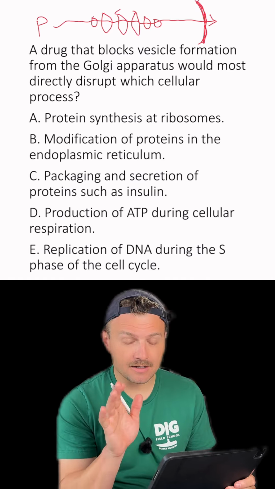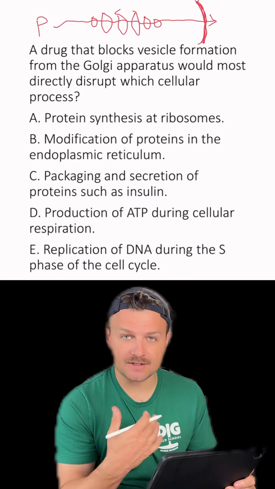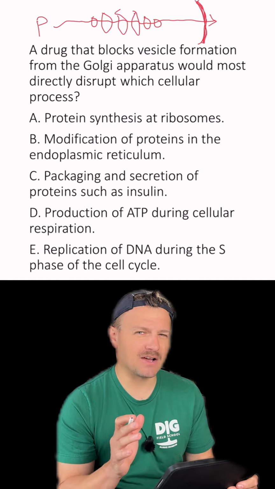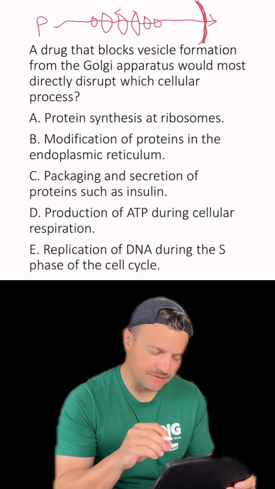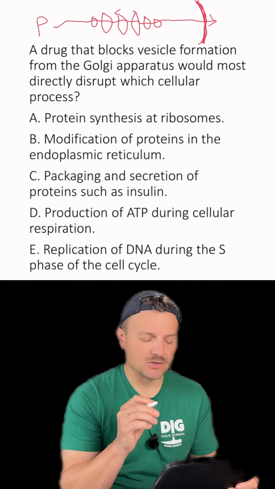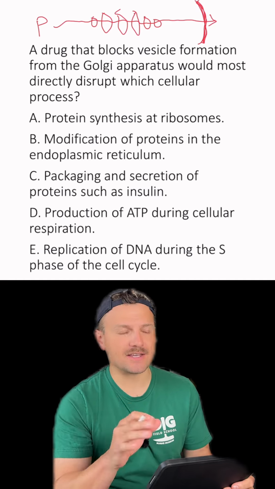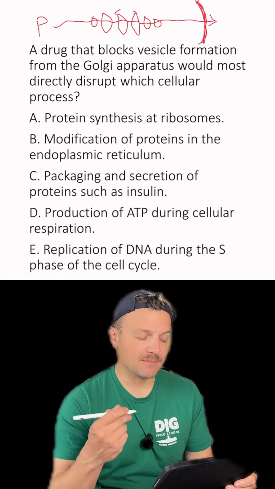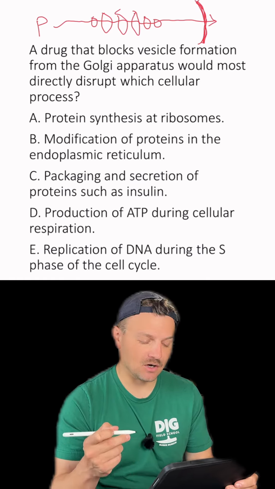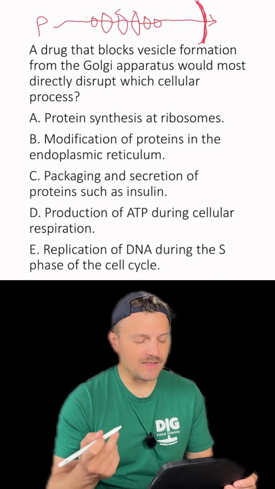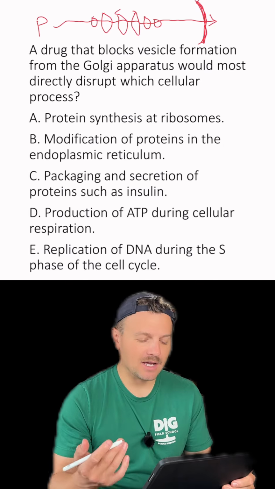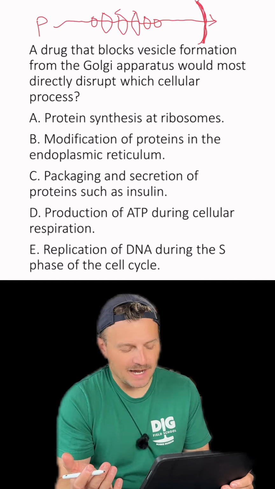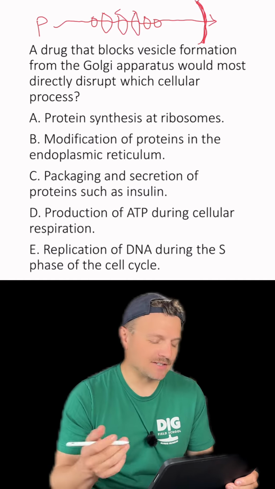So knowing that, let's go back and try to figure out which one of these answers is correct. A, protein synthesis at ribosomes. Well, that kind of sounds like what we've been talking about, but it's specifically saying at the ribosomes, so I don't think that's correct. I'm going to leave it there just as a possible answer, but I still don't think it's correct. B, modifications of proteins in the endoplasmic reticulum. Ooh, that again sounds like what we're talking about, but it's not perfect. I'm going to let that one go. I might come back to it.